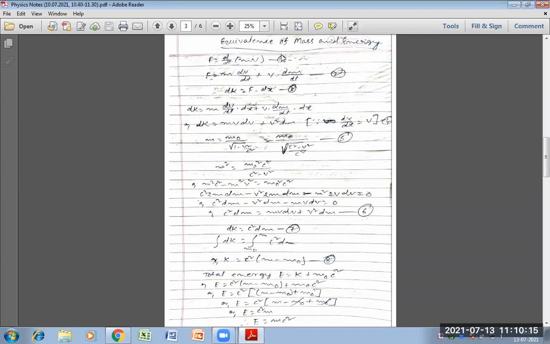Now according to the theory of relativity, the mass as well as velocity both are variable. So if they both are variable, we can write F is equal to m dv by dt plus v into dm by dt. Now this is equation 2.